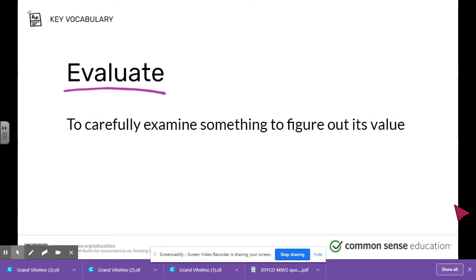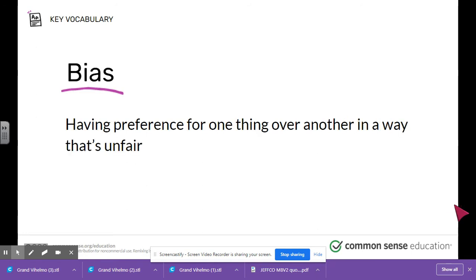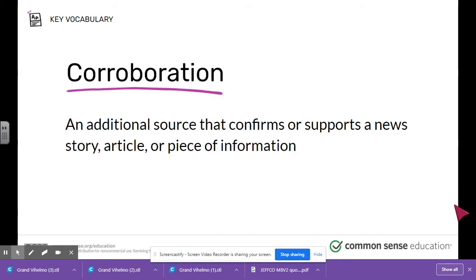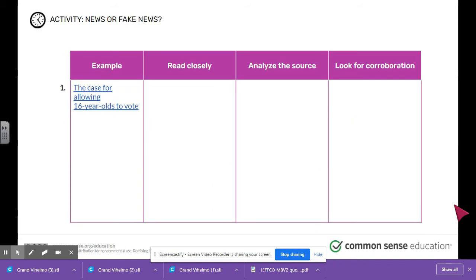Evaluate, to carefully examine something to figure out its value. Bias, having preference for one thing over another in a way that's unfair. Corroboration, an additional source that confirms or supports a news article, story, or piece of information.